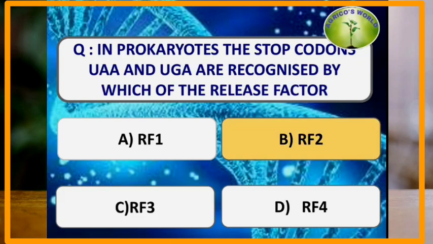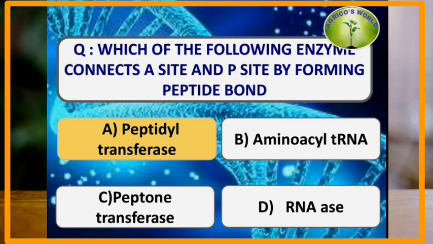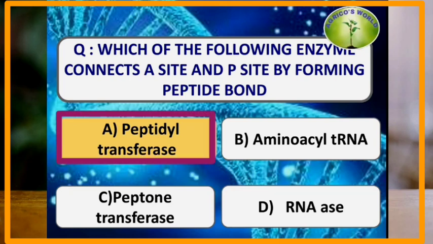In prokaryotes, the stop codons UAA and UGA are recognized by which of the following release factors? In prokaryotes, RF1 recognizes UAA and UAG stop codons, RF2 recognizes UAA and UGA, whereas the RF3 release factor catalyzes the release of RF1 and RF2. Which of the following enzymes connects the A site and P site by forming a peptide bond? Peptidyl transferase is the enzyme which connects the A site and P site by forming a peptide bond.